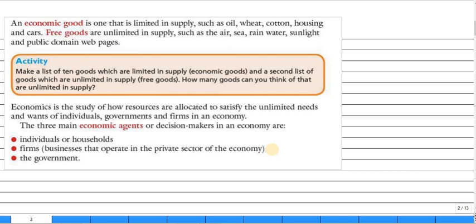Economic goods are goods that are limited in supply, like oil, wheat, cotton, sugar, etc. That's economic goods. Economic goods are goods that are limited in supply.